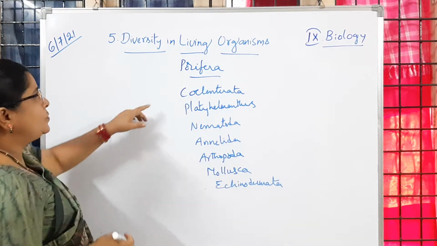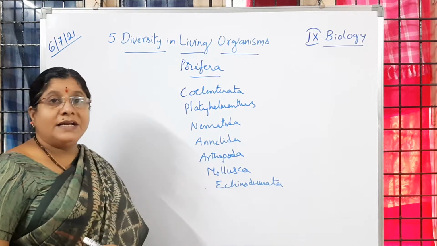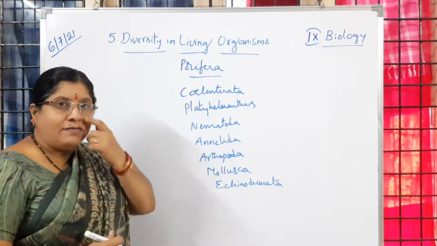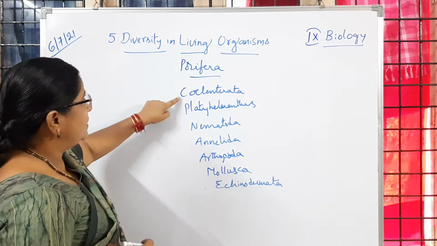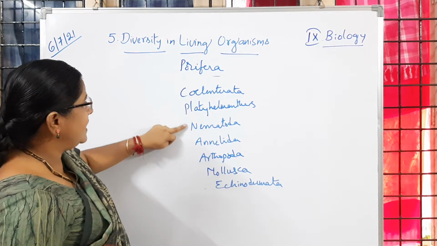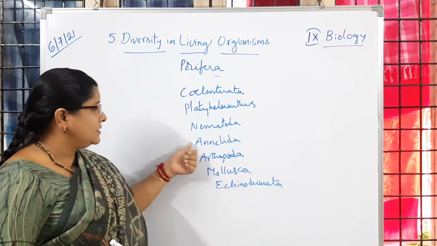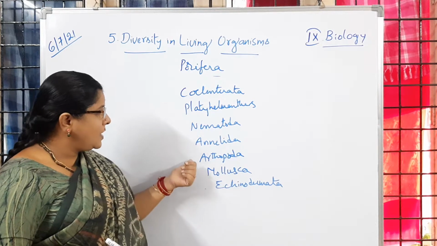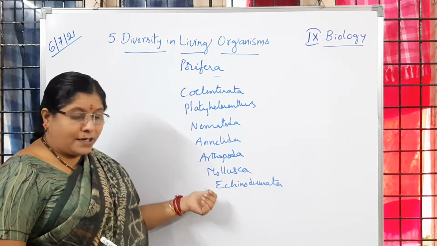So all these groups of organisms will come under invertebrates. They do not have a vertebral column, children. So Porifera, Coelenterata, Platyhelminthes, Nematihelminthes, Annelida, Arthropoda, then Mollusca, Echinodermata.